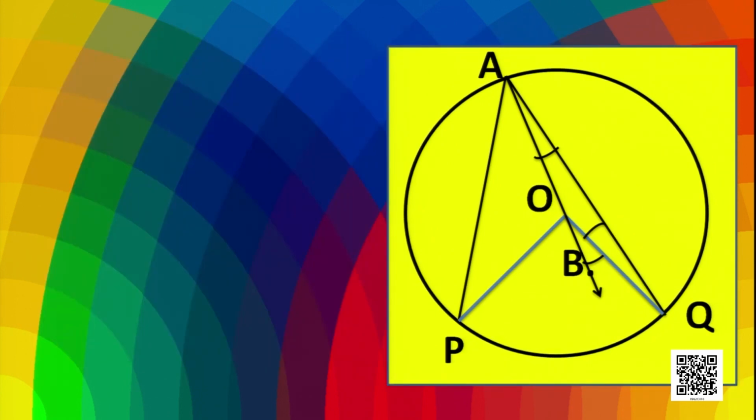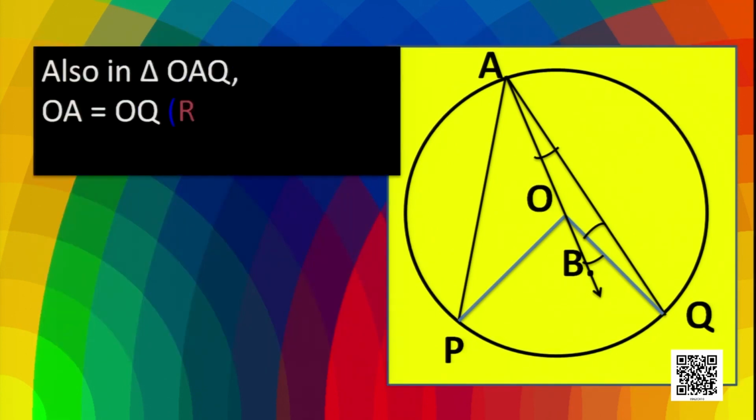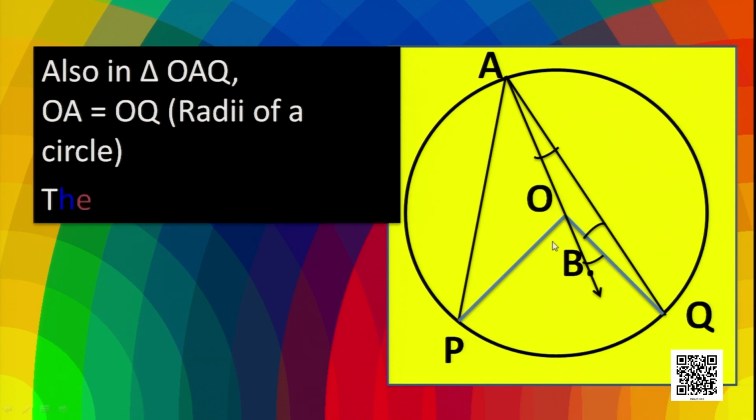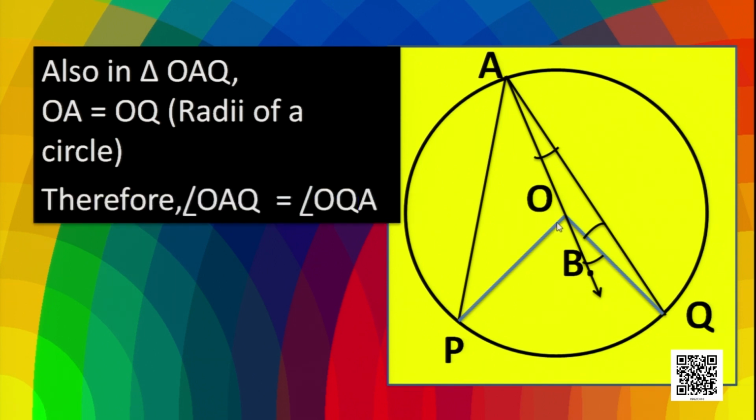Now, in triangle OAQ, we have OA and OQ equal. Why? Because they are radii of the same circle. As you know, in a triangle, if two sides are equal, their opposite angles are equal. So we get angle OAQ equal to angle OQA.